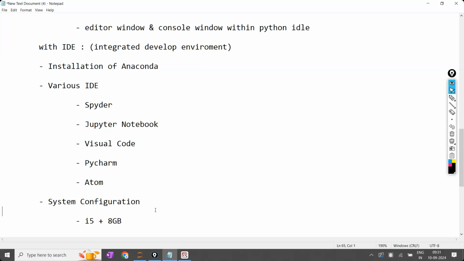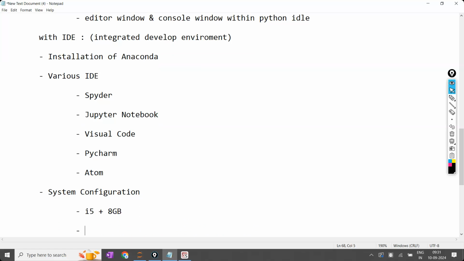Sir, for example, I have only i3 with 4 GB. Is that okay? 100% okay. Now you just told i5 with 8 GB. This is recommended for those purchasing for the first time. Those who already purchased a laptop and have some other configuration, continue with the same.